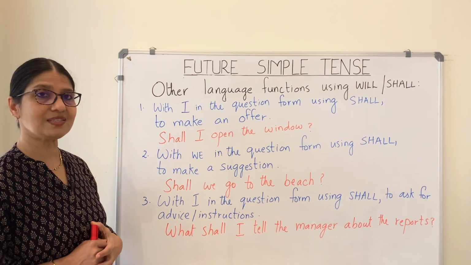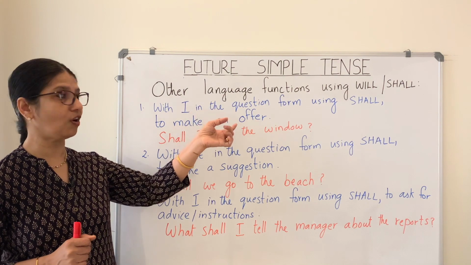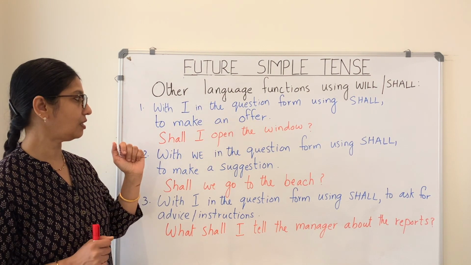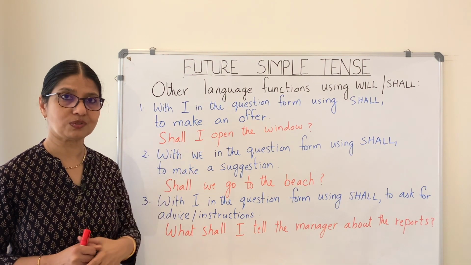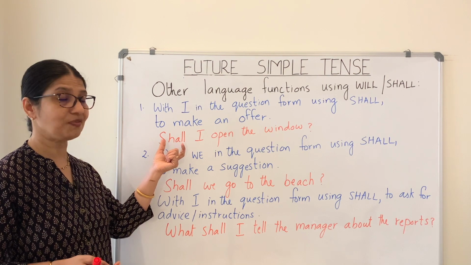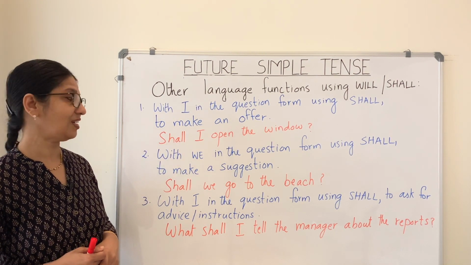So the first one is, we can use shall with I in question form in order to make an offer. For example, shall I open the window? This is making an offer using shall. Here we cannot ask, will I open the window?